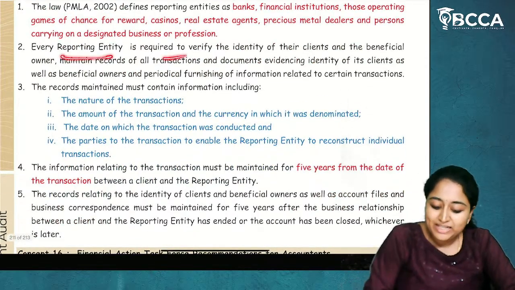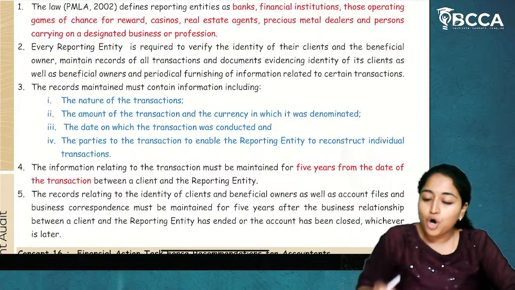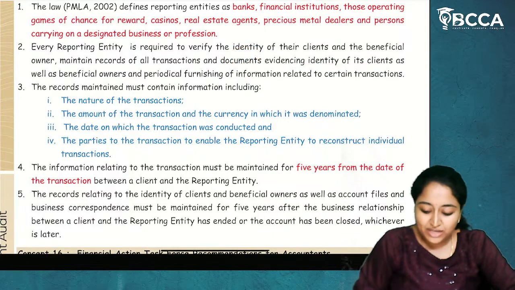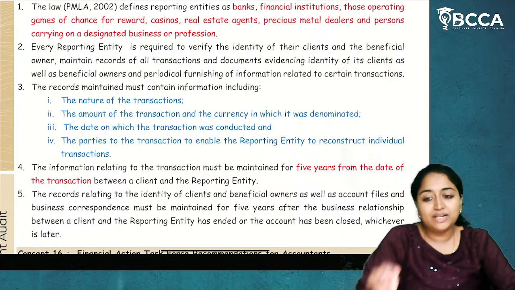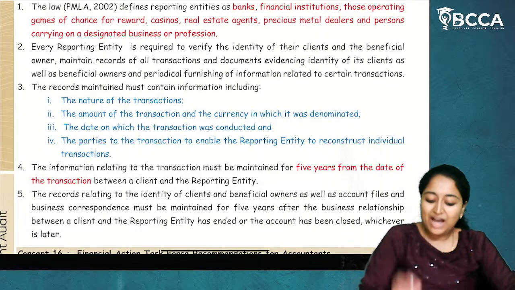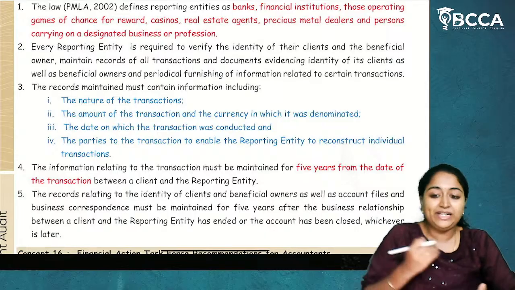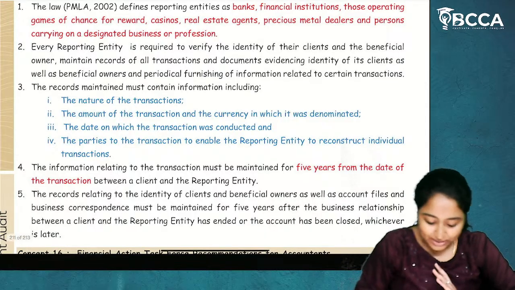Every reporting entity is required to verify the identity of their clients and the beneficial owner, maintain records of all transactions and documents evidencing the identity of their clients and their beneficial owner, and periodically furnish information related to certain transactions. So everything should be maintained as a particular document, and that has to be furnished to the relevant authorities.